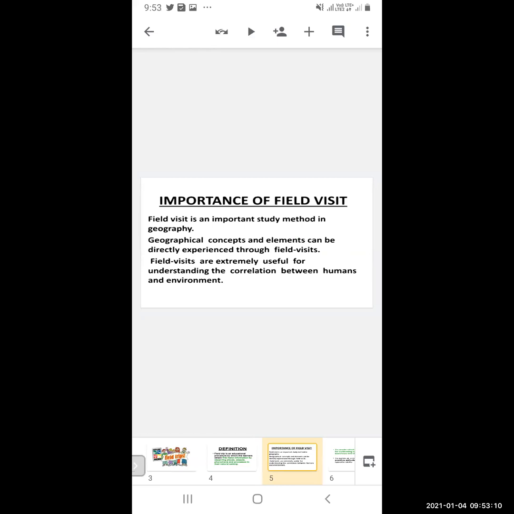Field visits are extremely useful for understanding the correlation between humans and environment. So we humans are also a part of the environment, part of nature. So how we are correlated with the environment, our nature, by visiting the places, by having the field visits, we can understand more clearly.